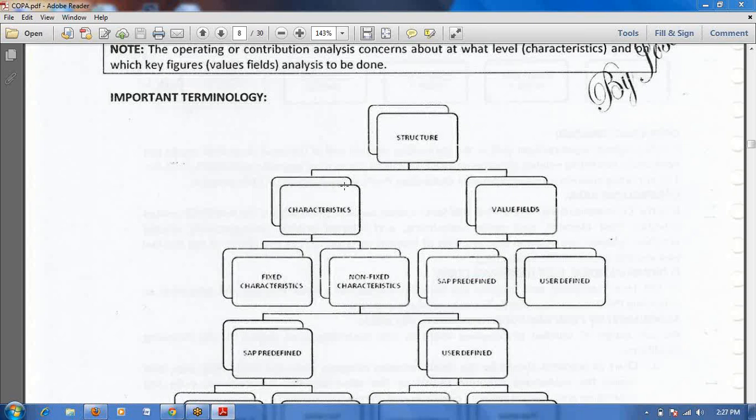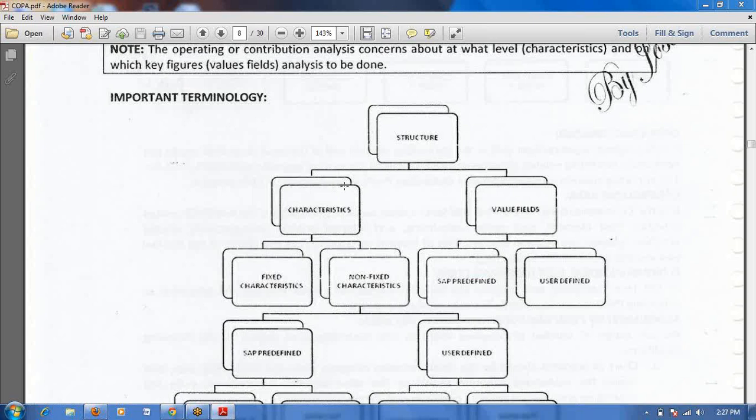Characteristic means at what level they want to see the profitability; at that level we will create one characteristic. Suppose the user wants to see the profitability customer wise, region wise, sales organization wise, plant wise. That means each level you will create one characteristic.